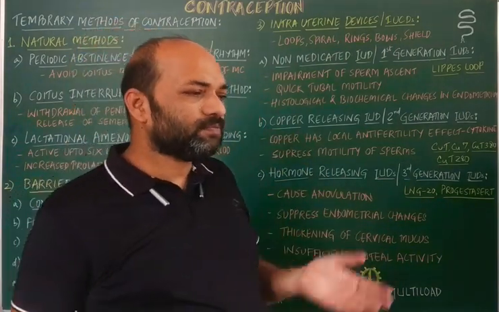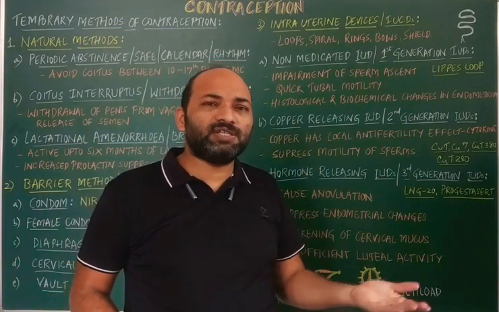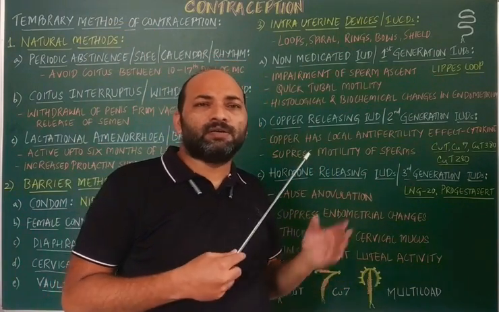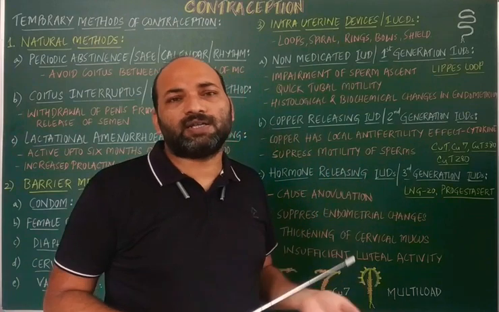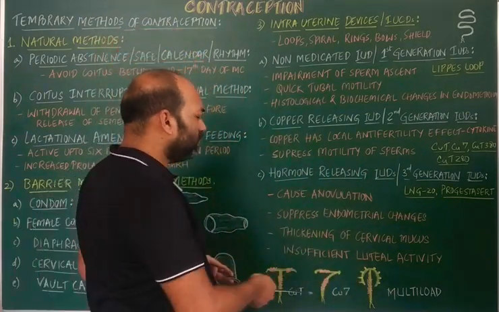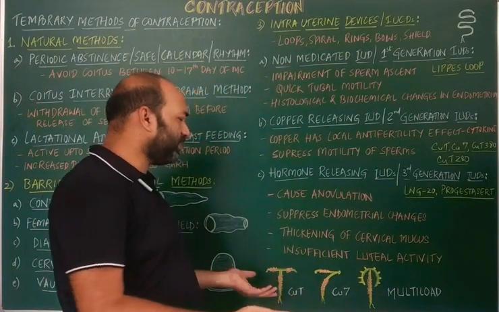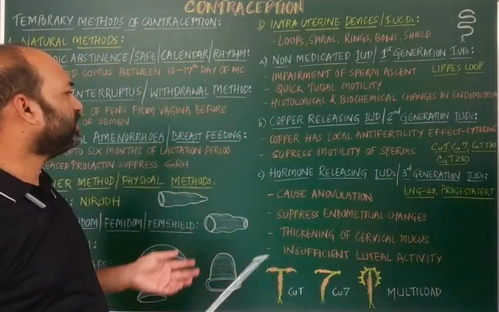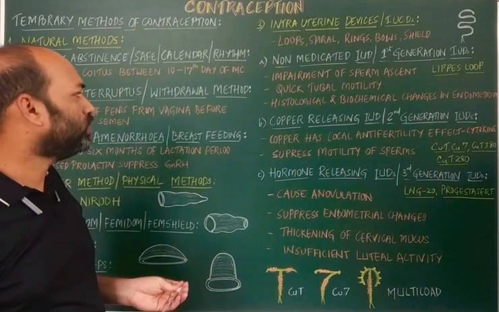And if the female still wants to continue contraception, she has to go with a new device, which may be either copper T, copper 7, or the multi-load, right?